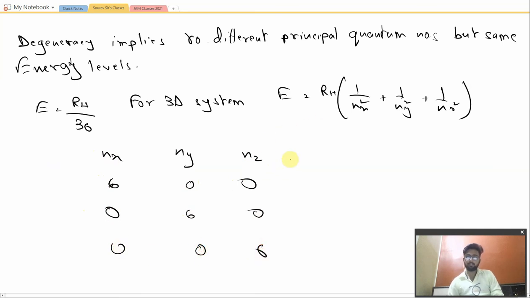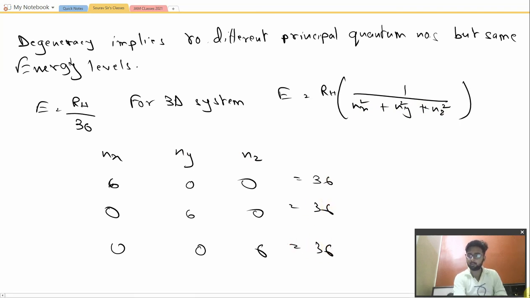If we do nx square plus ny square plus nz square, I'm sorry, I just wrote this formula wrong. If we just square the values, we will be getting here 36, 36, 36. So three degenerate levels are already formed.